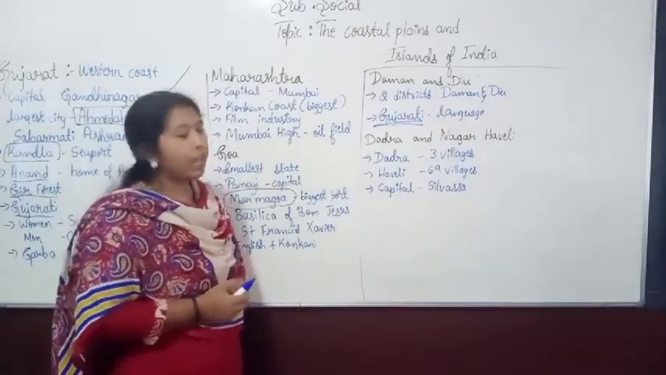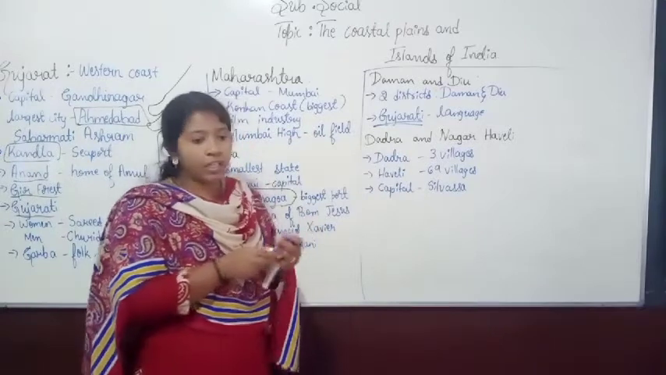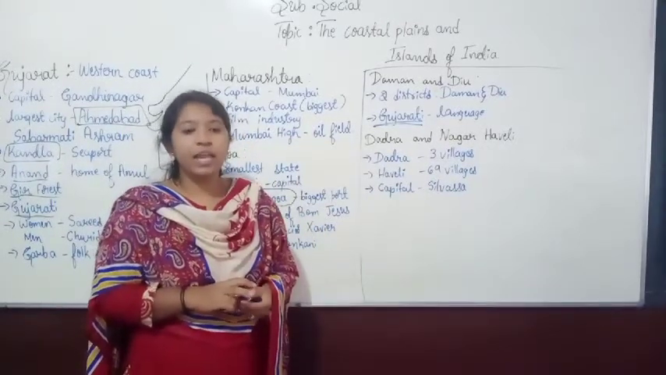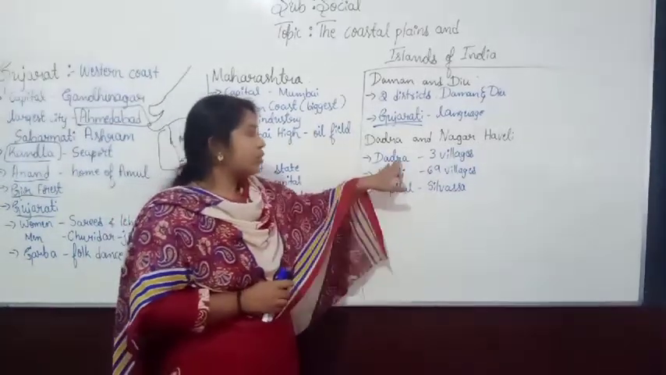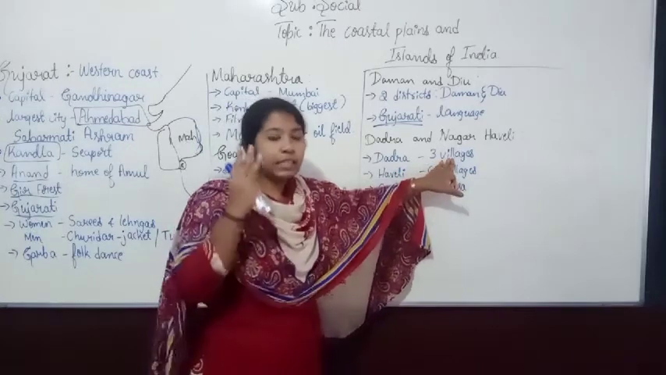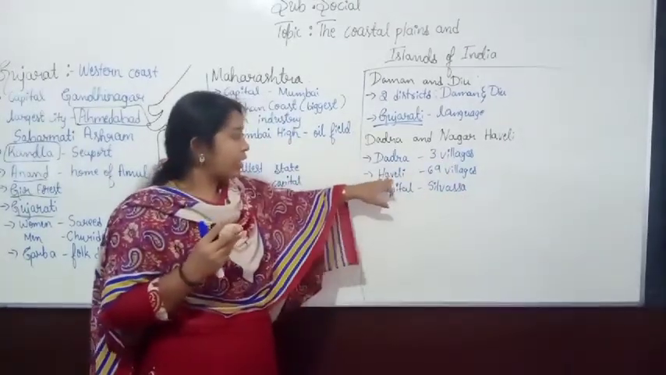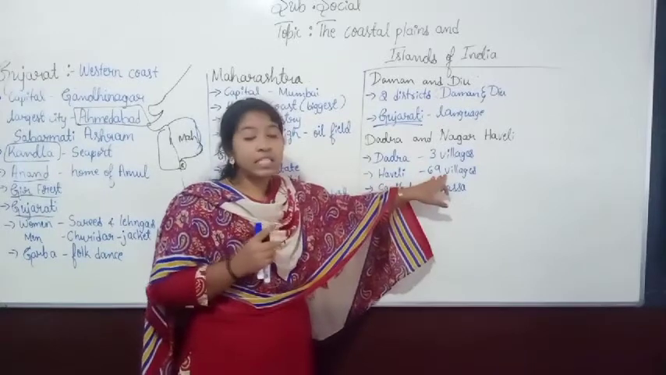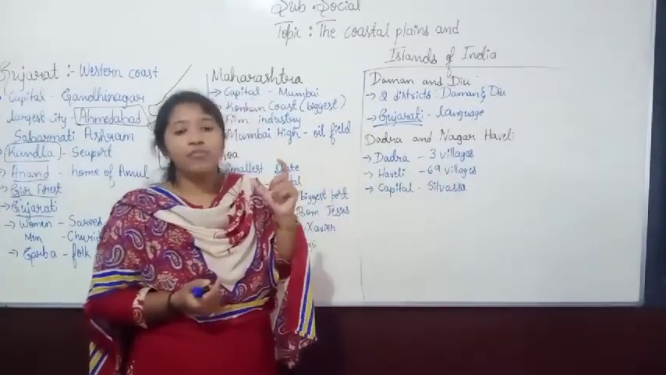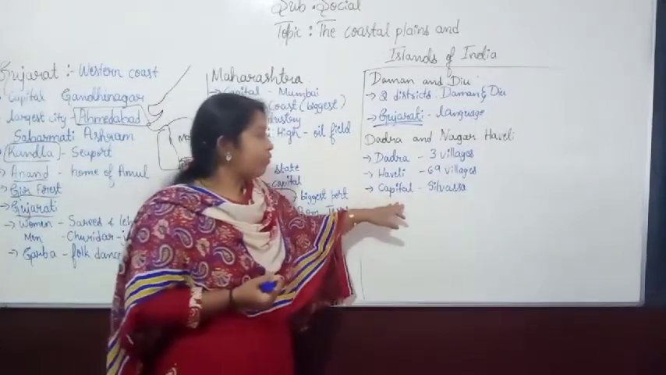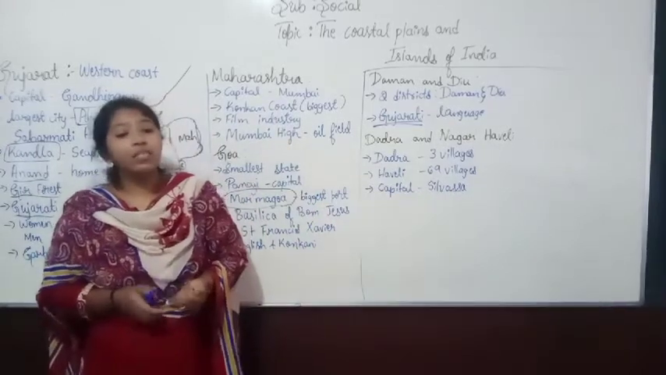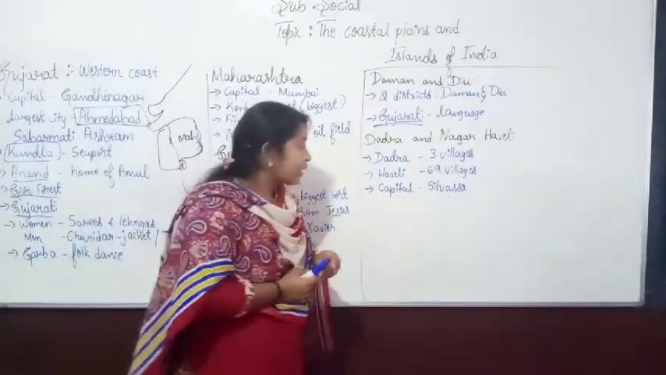So Dadra and Nagar Haveli is also one of the union territories of our India. Dadra has 3 villages. How many villages? 3 villages. And Haveli has nearly 69 villages. How many villages? 69 villages. And its capital is Silvassa. So Dadra and Nagar Haveli's capital is Silvassa.